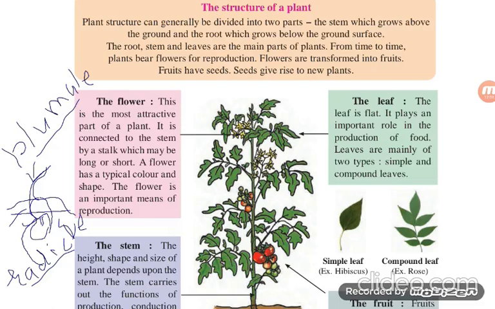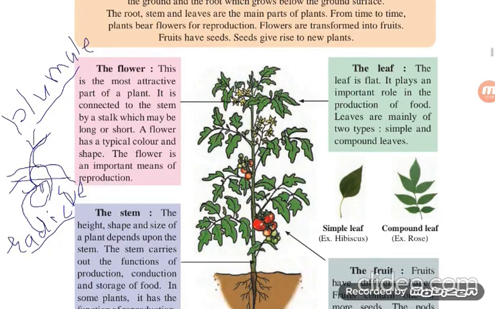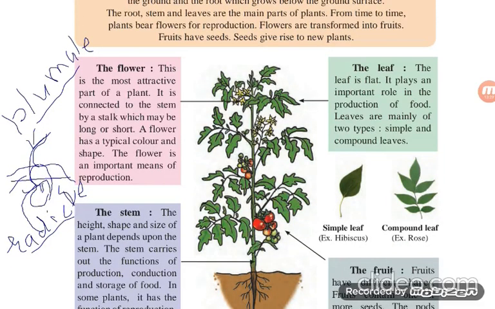Just like roots, there are also two types of leaf, simple leaf and compound leaf. A simple leaf is only one leaf at one stem. A compound leaf has many leaves, just like neem, rose, curry patta. They have a compound leaf. Yes, tomato also has a compound leaf. This is the tomato plant. You can see in the diagram small green and reddish tomatoes, and yellow color flowers of the tomato plant.